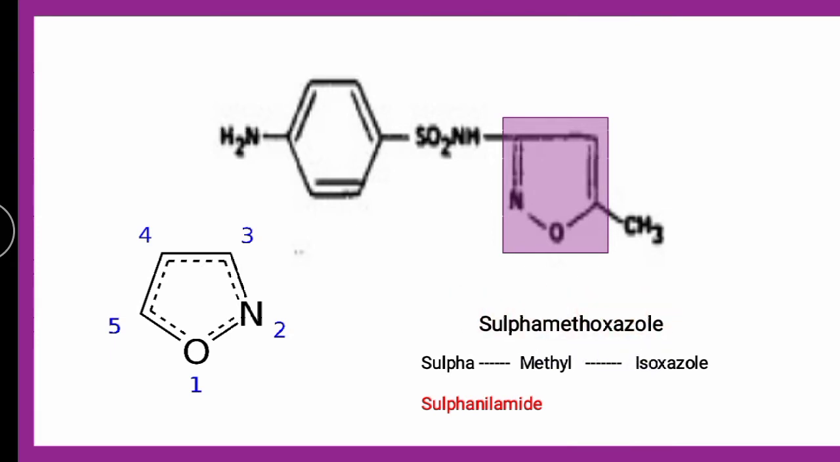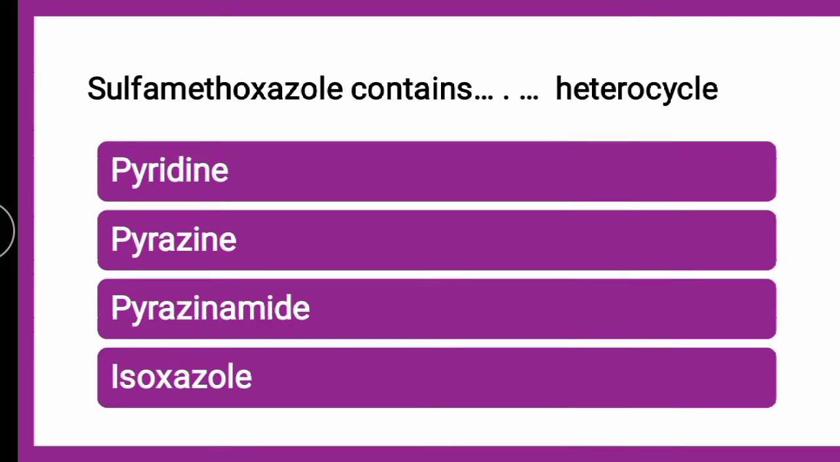Here you can see in the structure, this is the sulfanilamide moiety, where the hydrogen is replaced with some heterocycle or functional group. So the heterocycle which is present on the sulfanilamide moiety is isoxazole, and at the fifth position there is a methyl group. So it is sulfamethoxazole: Me for methyl, sulfa for sulfanilamide, and oxazole, that is isoxazole.